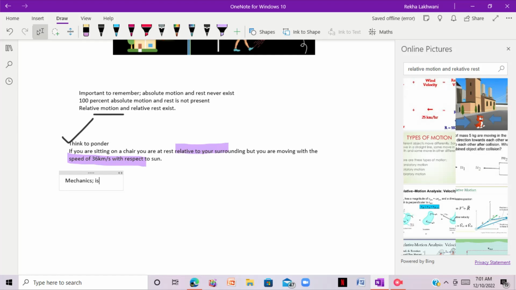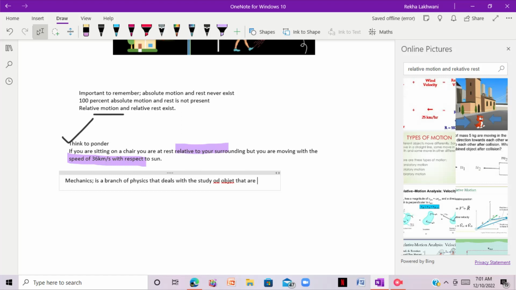So number one is kinematics. Okay, not kinematics, statics. It is statics. And the second is dynamics. Now, what does static mean actually?